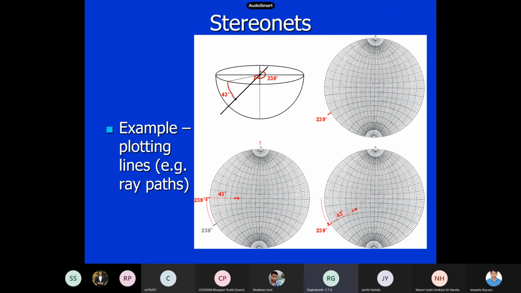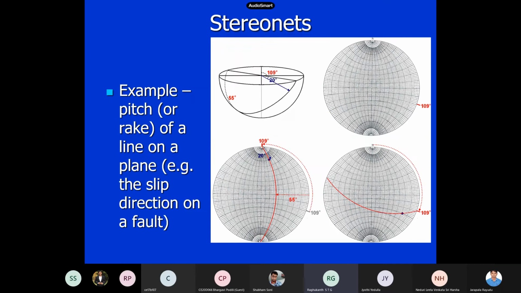So this is 0 degrees strike, this is 90 degrees strike, this is 180 degrees strike here, and this is 270, actually. Okay, so this is 239 degrees here and 43 degrees, you can measure and plot all these lines. This is how they plot. So you have this fault plane, say 109 degrees, and you can plot all these points also. If I have a point on the same plane, I can model it, right? The distance also you can get from these stereo nets.